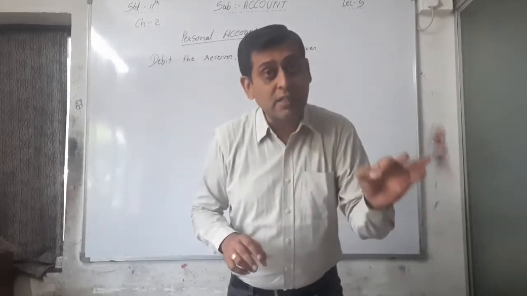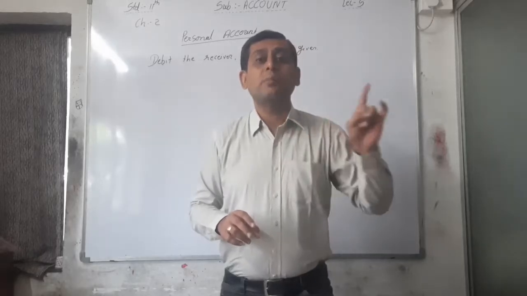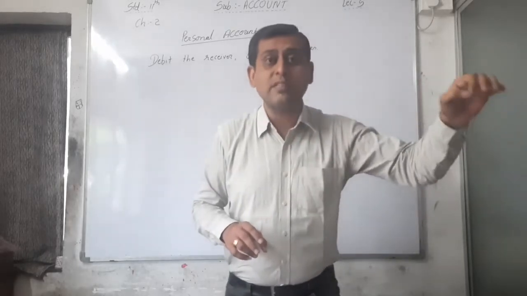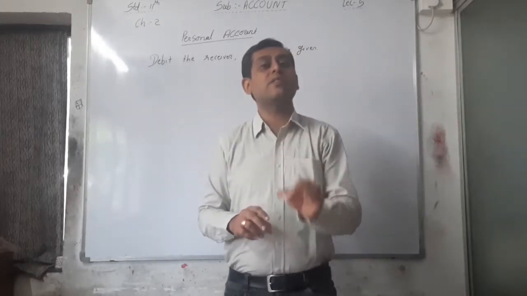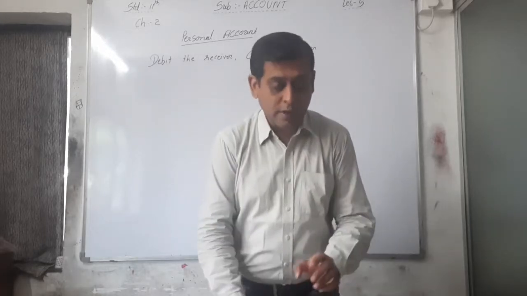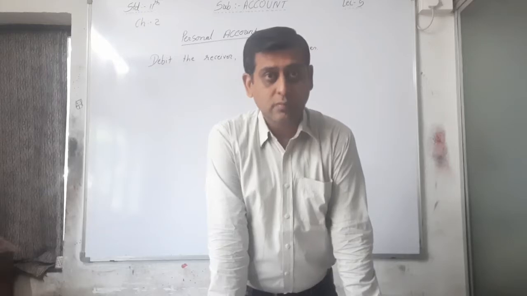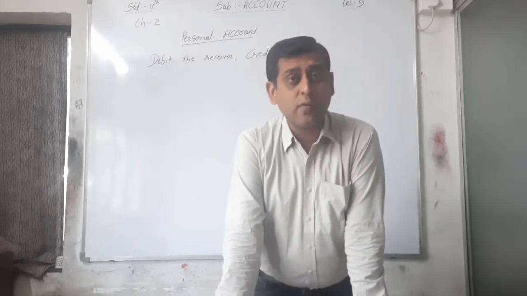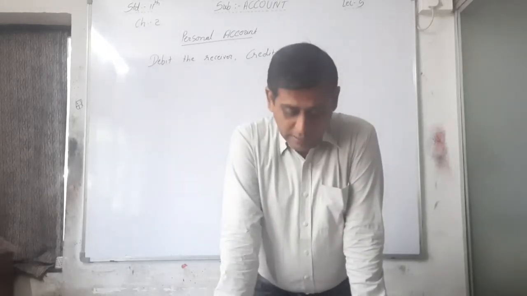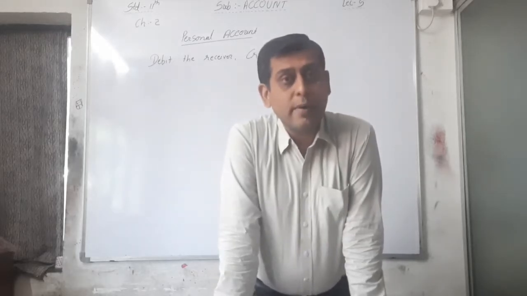So rent receivable, again it's a benefit receiver. That means Shilpa is a benefit receiver. Okay, so read the answer. Shilpa has taken service from the business, that is property taken on rent, right? Her account will be debited.